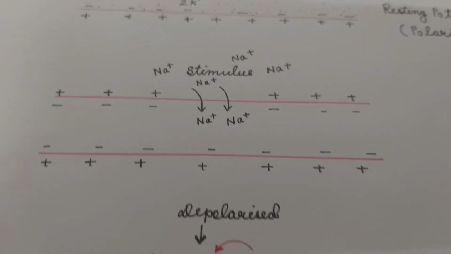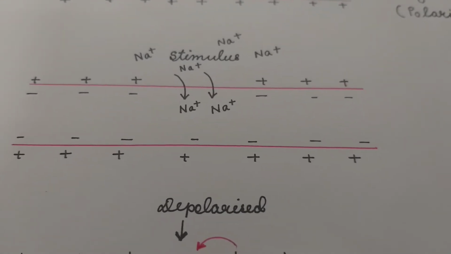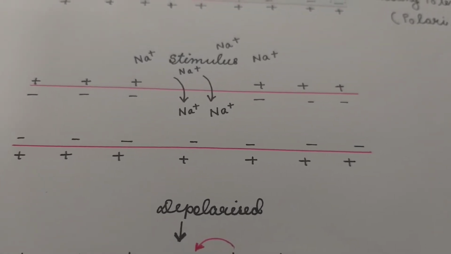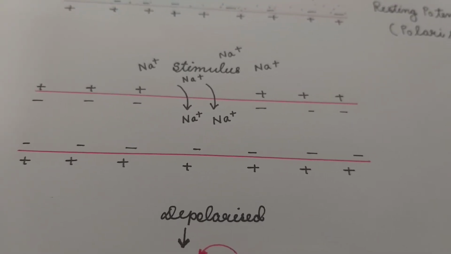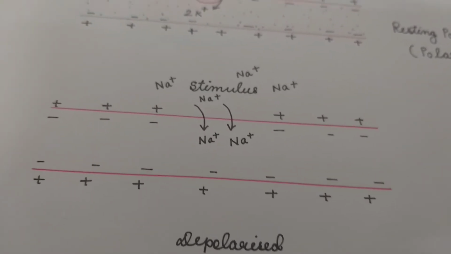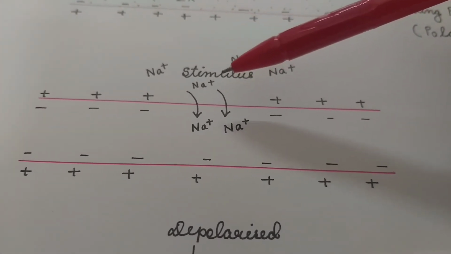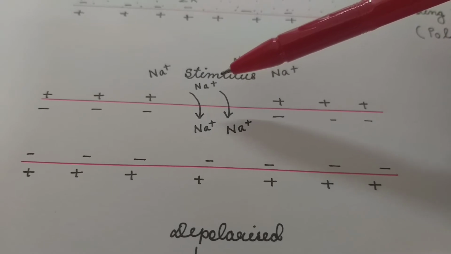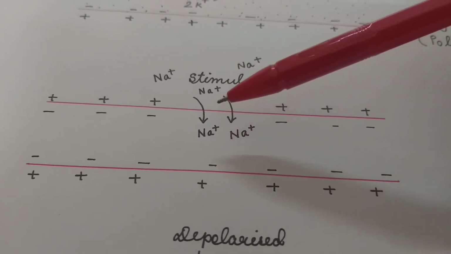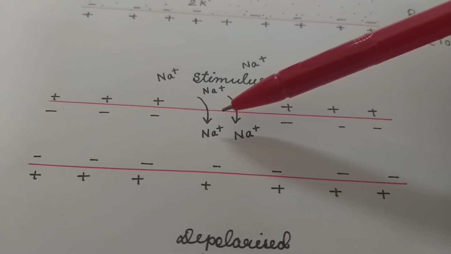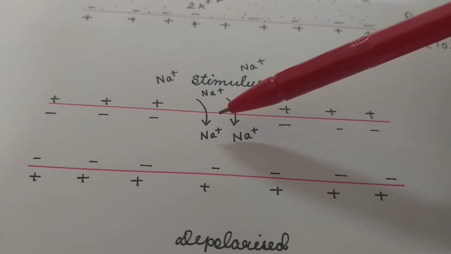Now, how does this polarized nerve fiber become depolarized, how is it electrically excited, how are nerve impulses generated and conducted along the nerve fiber? When there is a stimulus on the nerve fiber, just at the point of stimulation, the permeability of the membrane changes.